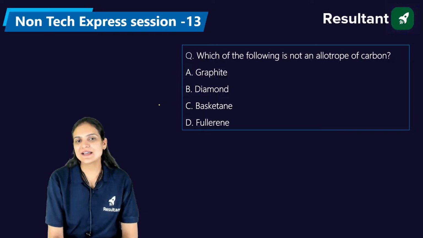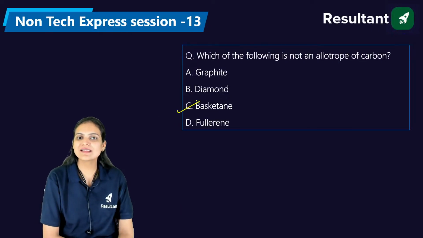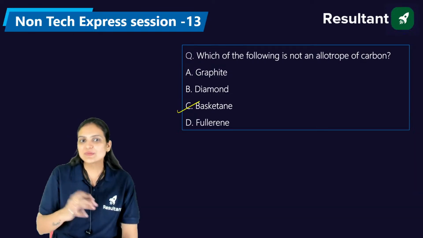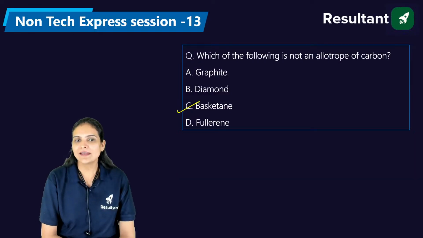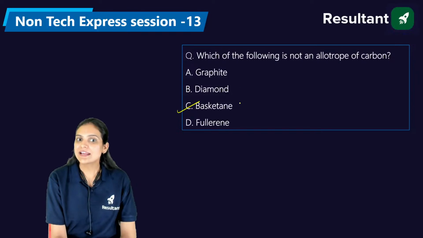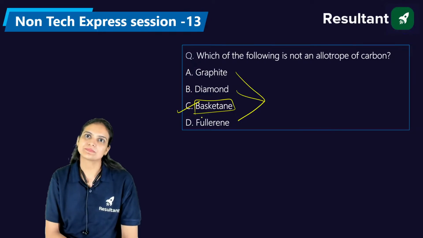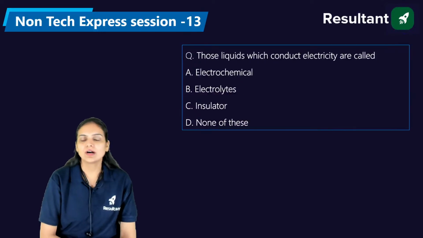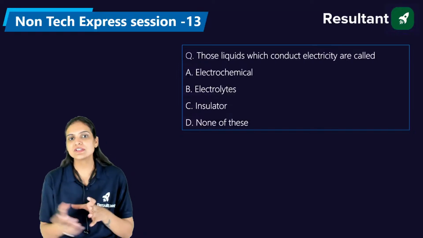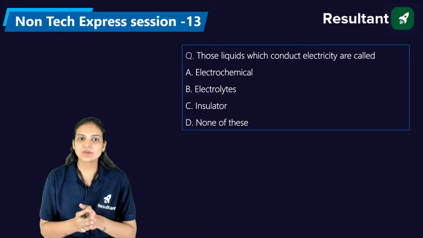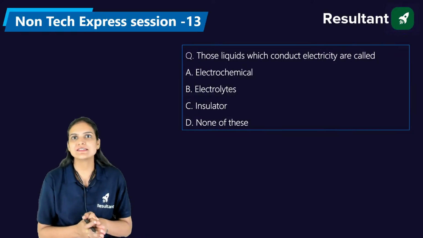The right answer is basketane, and its structure looks like a basket, that is why we call it basketane. Graphite, diamond, and fullerene are the allotropes of carbon, right? The right answer is C, that is basketane. Now, those liquids which conduct electricity are called electrochemicals, electrolytes, insulators, or none of these. What is your answer?